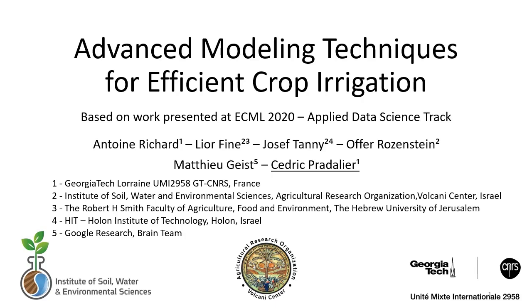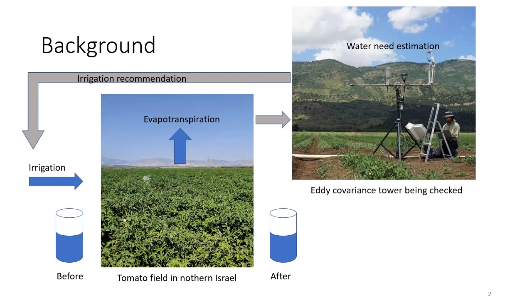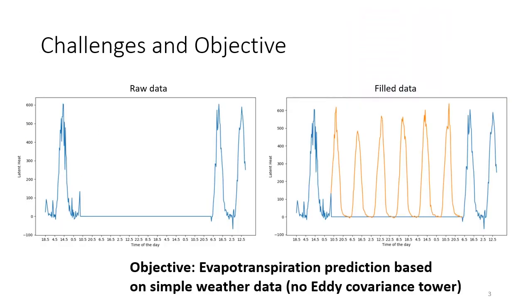So in this project we look at smart irrigation, which means that in a normal crop there is some water that gets evaporated by the crop, and irrigation is there to compensate for this evaporation. The way to measure this compensation is to actually use an eddy covariance tower to predict how much water has been consumed. Now, in some situations, this eddy covariance water is not very reliable, and what we want to present here is a solution to use neural networks to predict evapotranspiration just with simple weather station data.